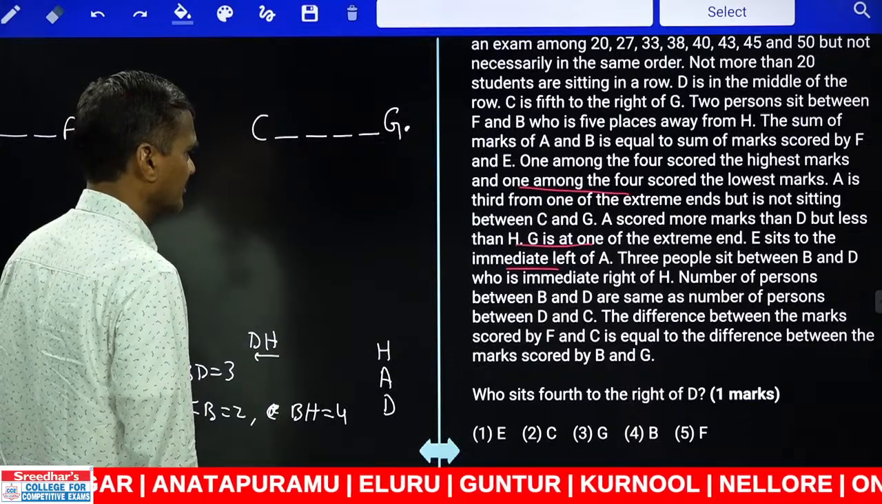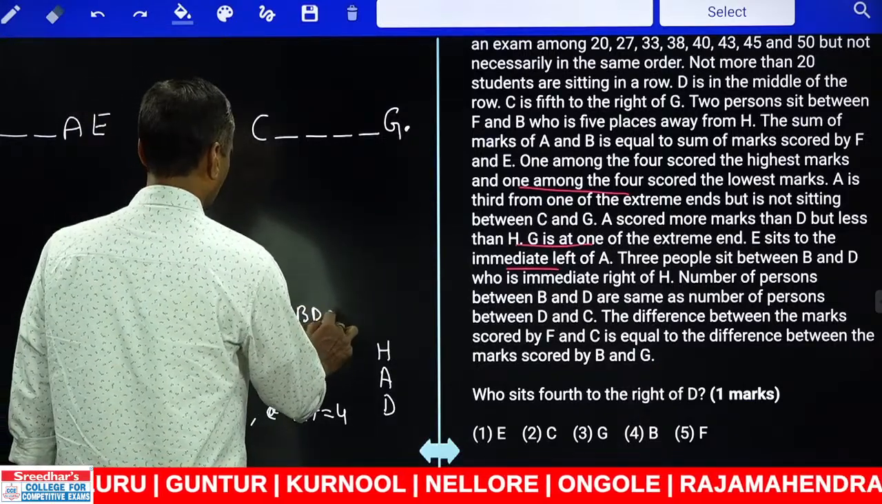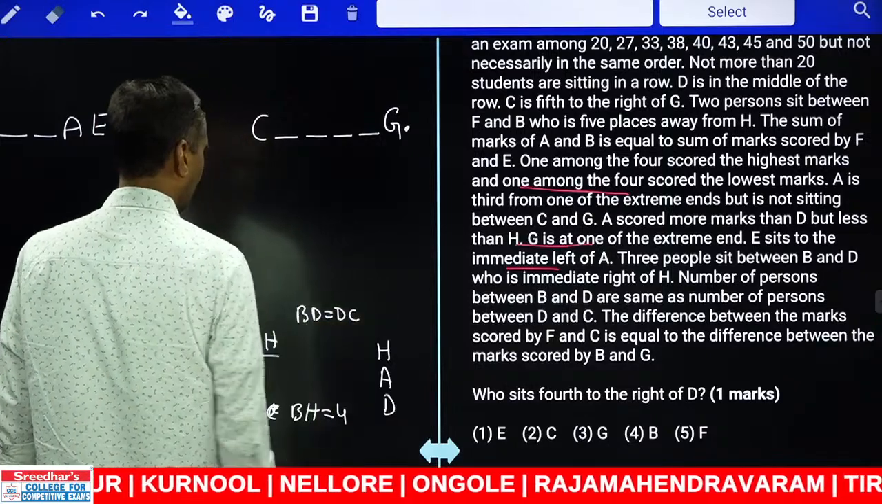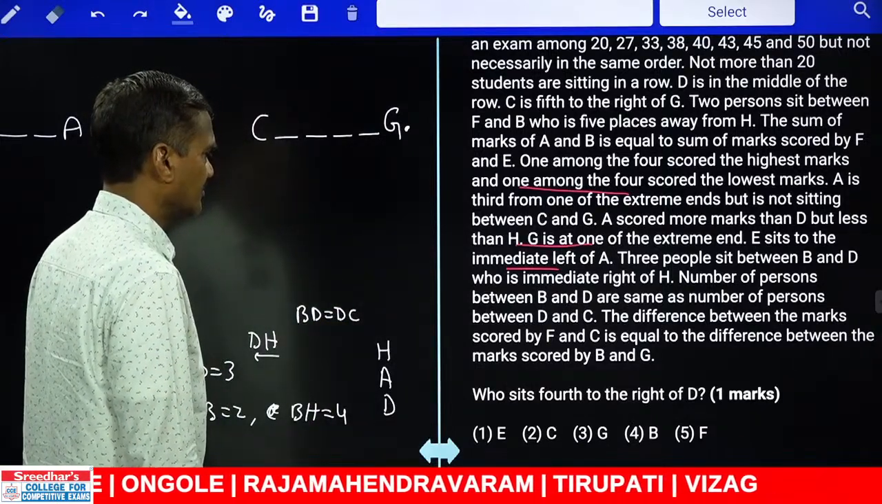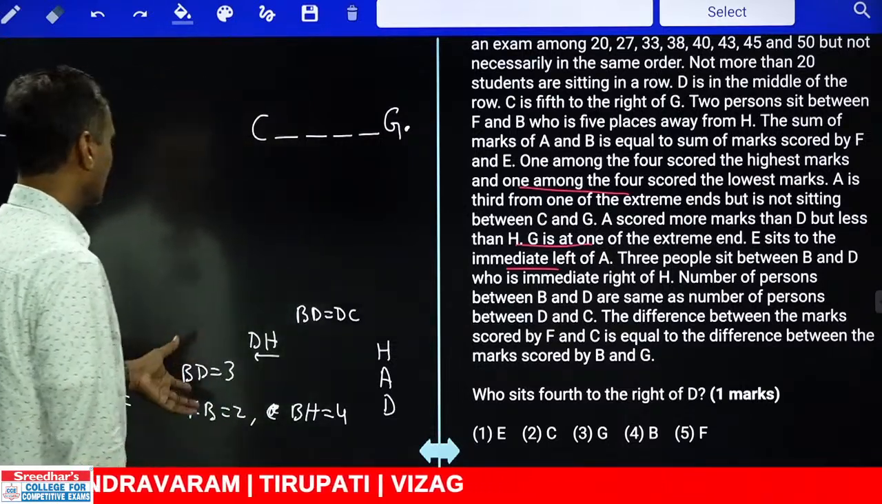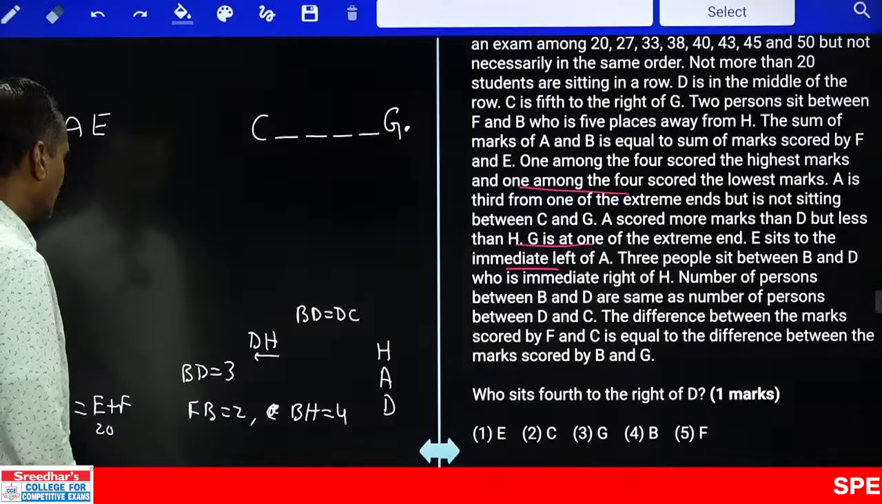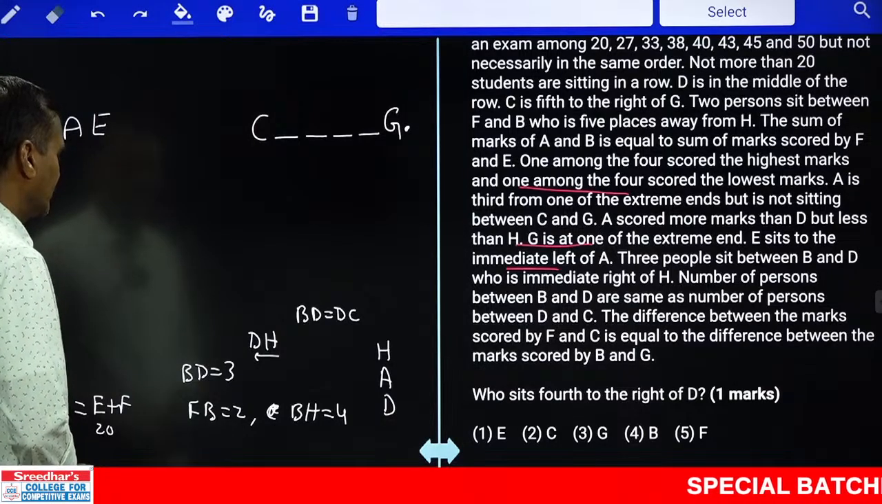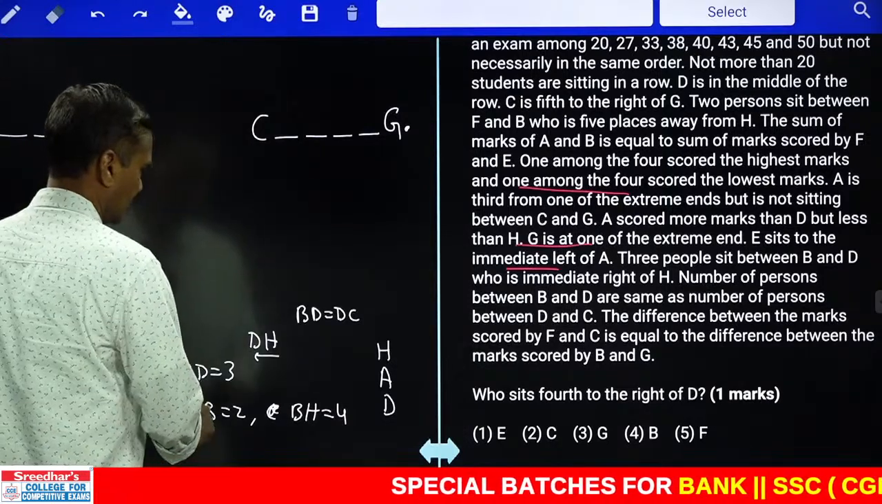Number of persons between B and D is the same as between D and C. Now B and D equals D and C. Clear? And the difference between the marks scored by F and C equals the difference between B and C. Now this is regarding the information here. To the immediate right hand side. Now between B and H. Now F and B.